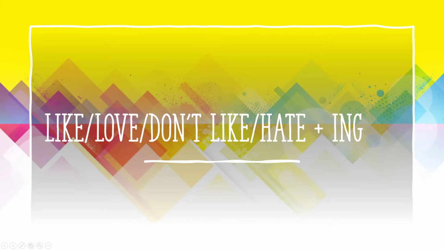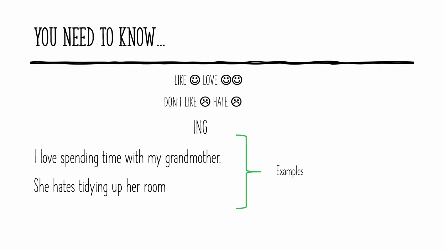Let's continue with the explanation of the use of these verbs and the ing form, okay? We're going to use the verbs like, love, don't like, and hate to express our feelings about an action. And the use is very simple.